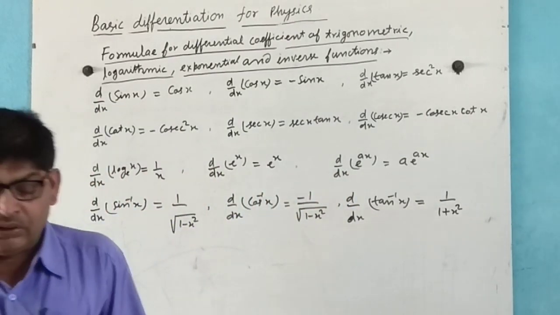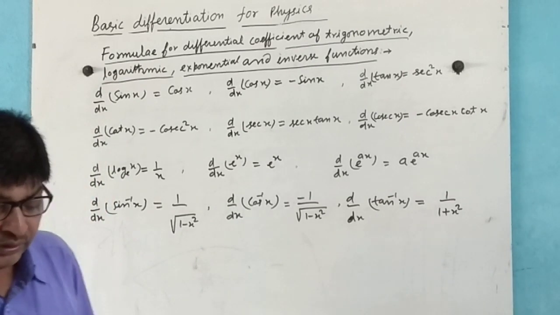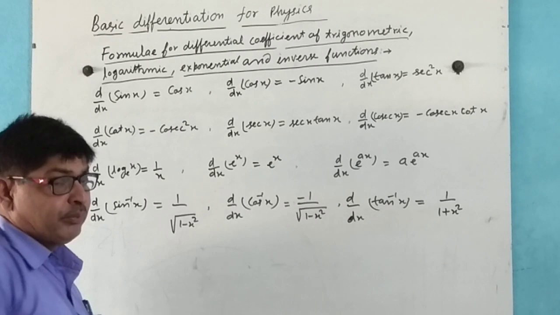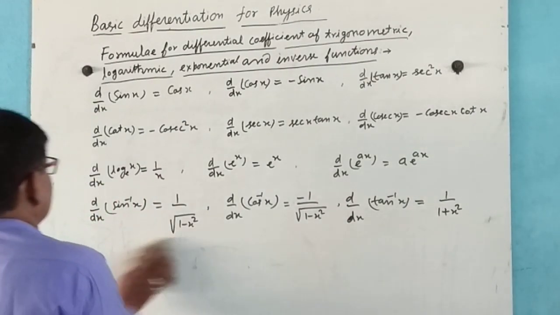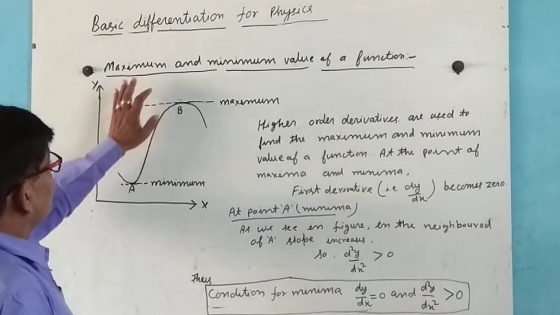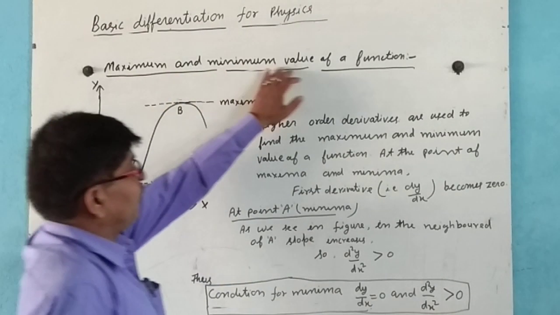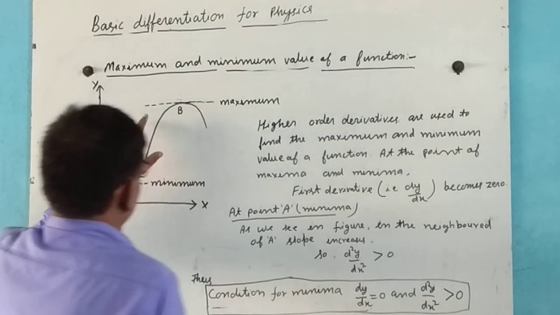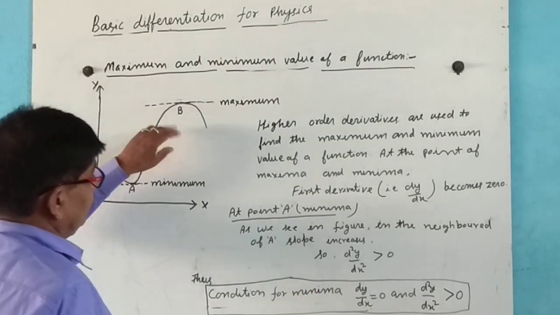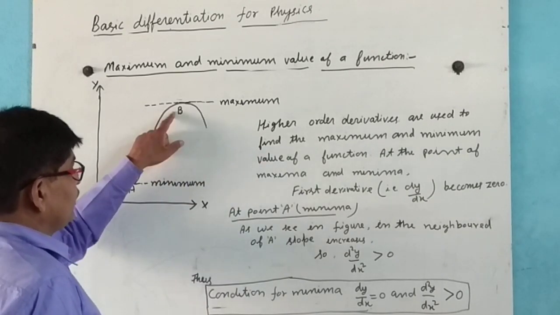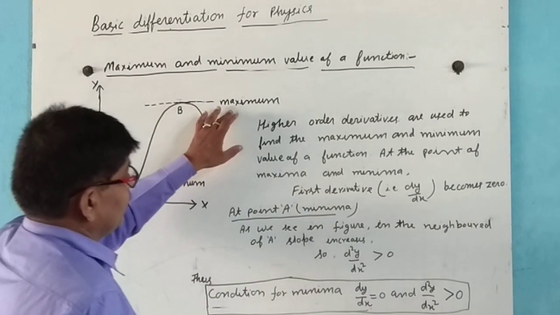1 plus x square. Next we have to discuss maximum and minimum value of a function. Now, maximum and minimum value of a function. This is a function, and here is a minimum and this point is a maximum.